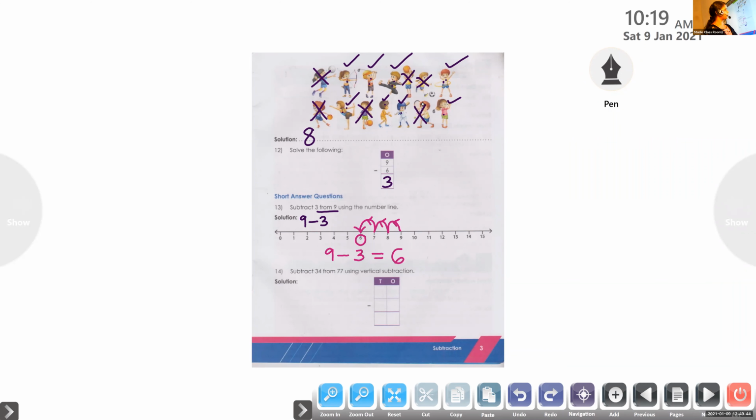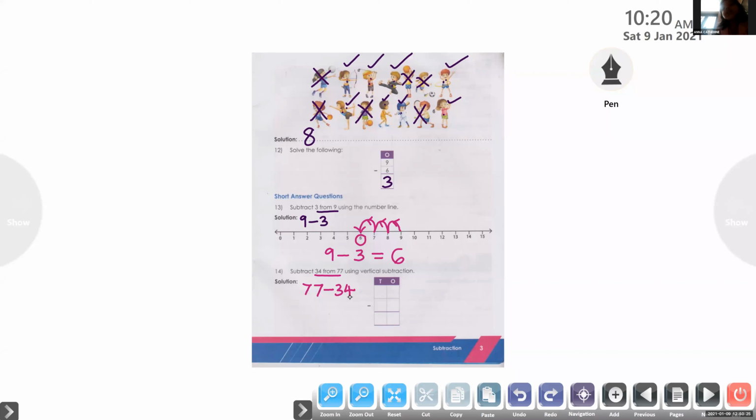Subtract 34 from 77 using vertical subtraction. What is the meaning of this, 34 from 77? It means 77 minus 34.